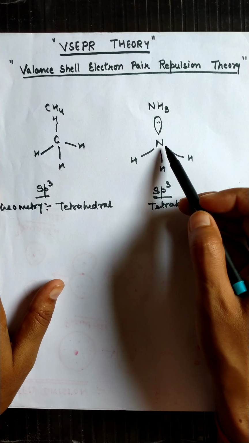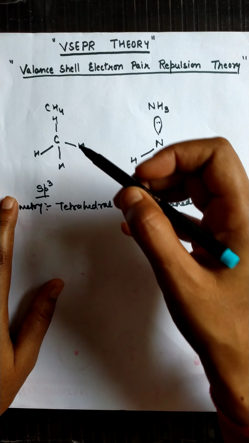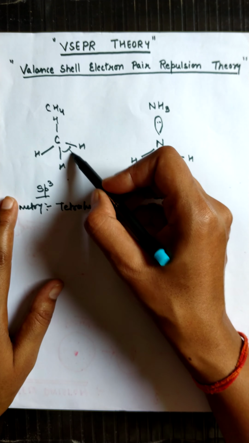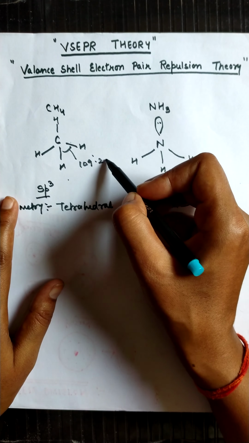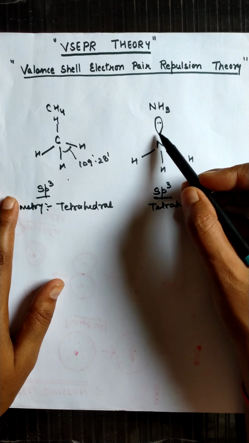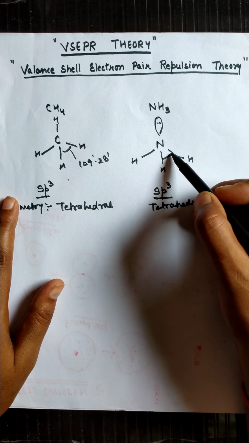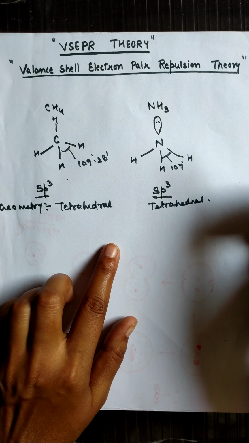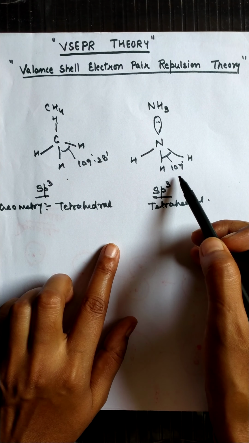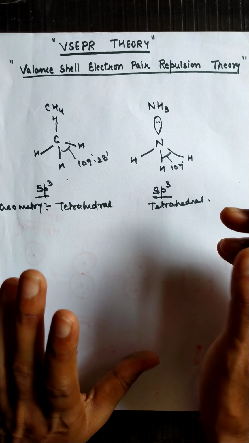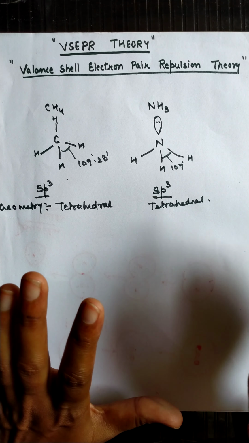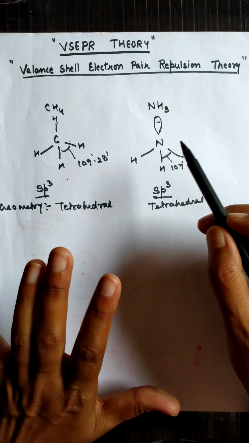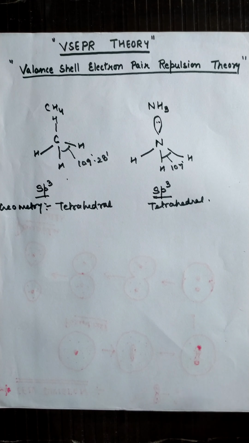But when we look at the bond angles, in methane every bond angle is 109 degree 28 minutes. But in ammonia, the bond angle is about 107 degrees. Even if the geometry is the same, the bond angles are different. Why is it? To explain this, the VSEPR theory, that is valence shell electron pair repulsion theory, was given.